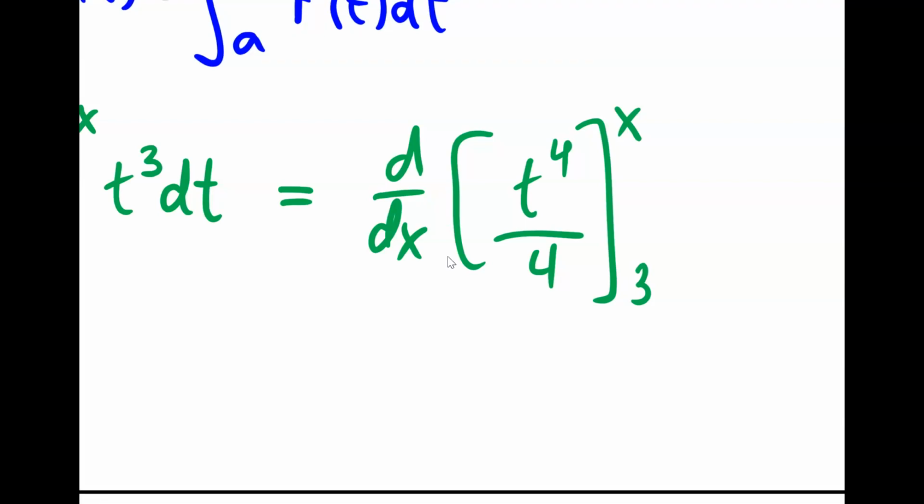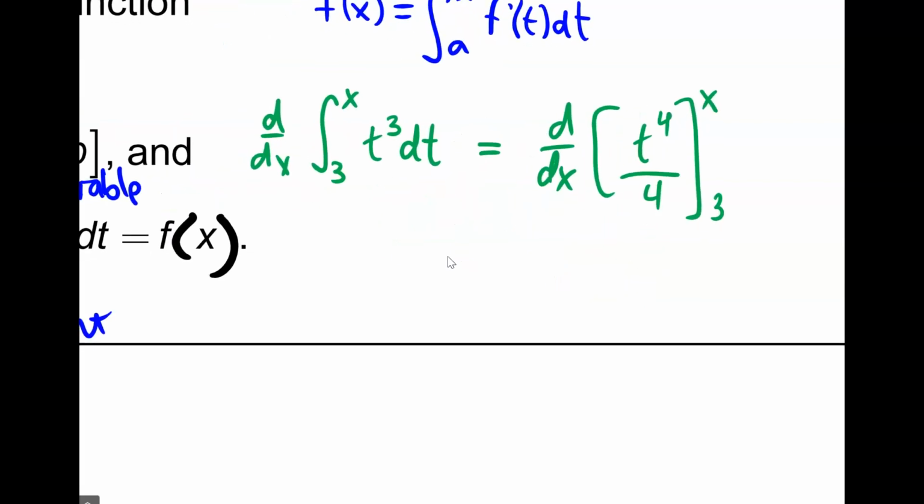What differentiates them? How do you know which one's the antiderivative and which one's not? Well, the integral and the dt. The integral means antiderivative. d dx is you're taking a derivative. If you have the integral, you're doing the opposite of taking a derivative. You're like untaking a derivative. That's why I say antiderivative.